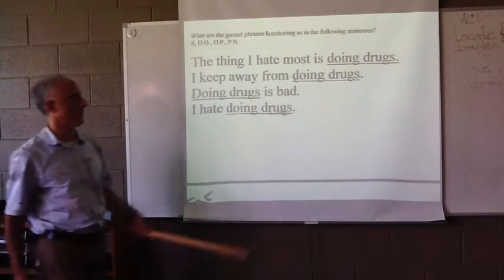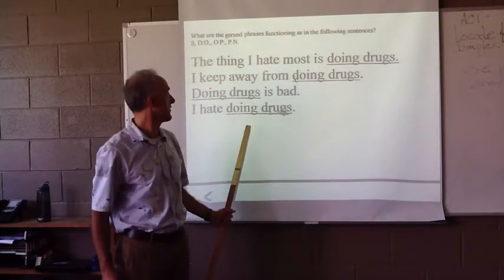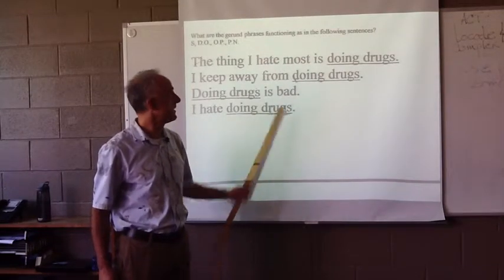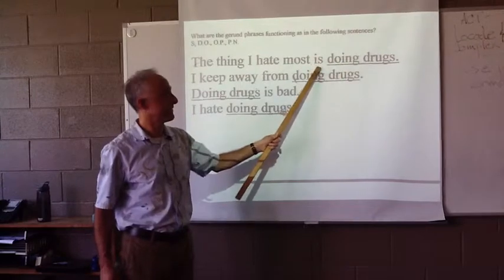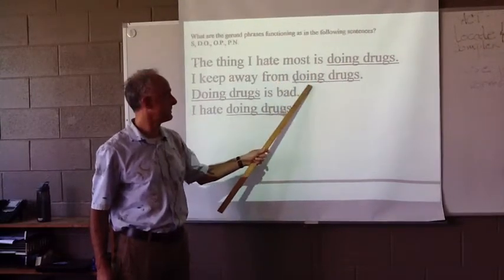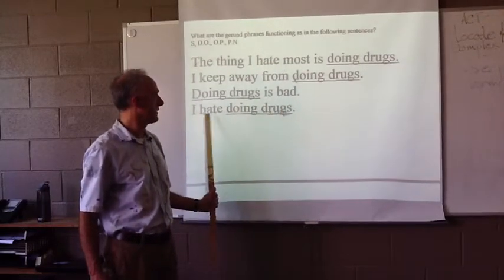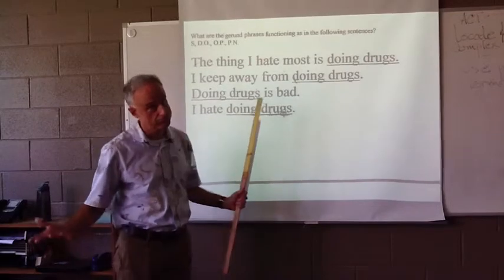We know this already. I'm not going to spend much time on this, but these are all gerund phrases, all the same wording. This one is a predicate nominative because it follows a linking verb. This one is the object of the preposition from. This one is the subject, because it precedes the verb. And this one follows the action verb, so it's a direct object. Easy.